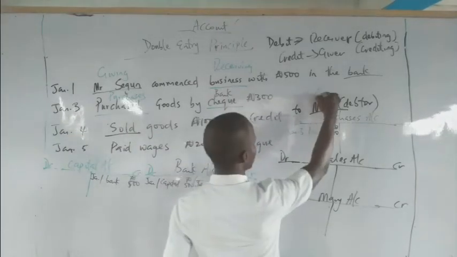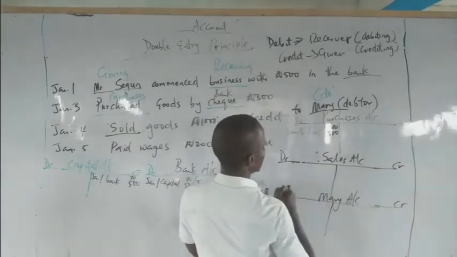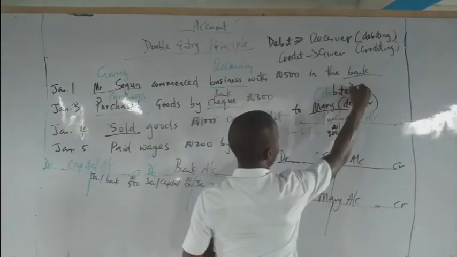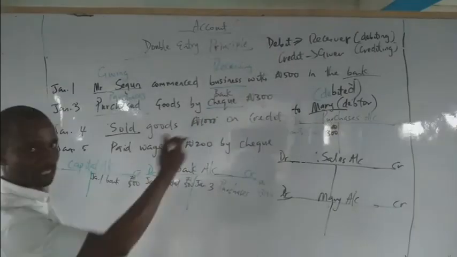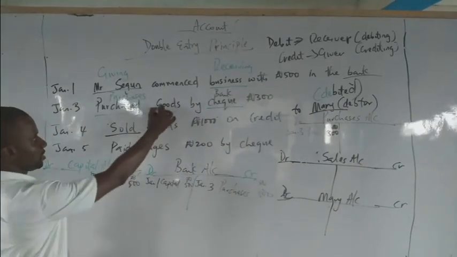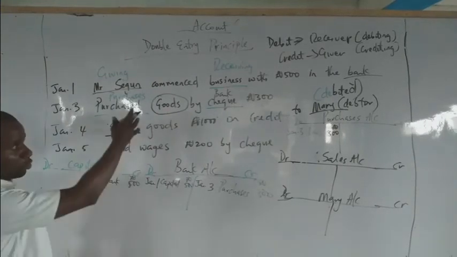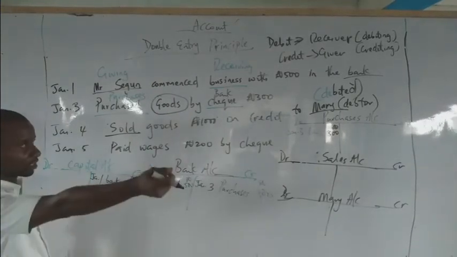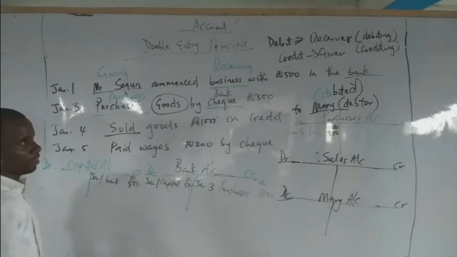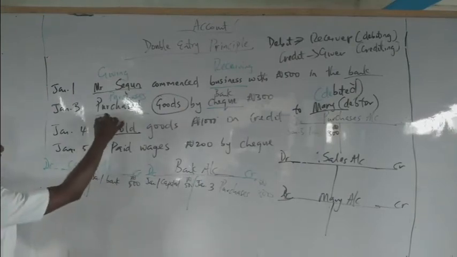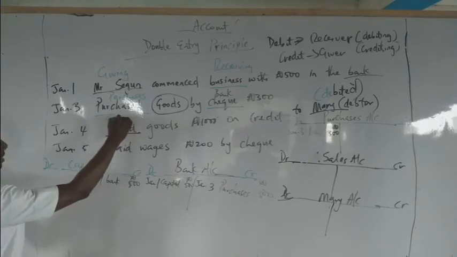So Mary will be debited. Why will Mary be debited? Because Mary is the customer that is receiving value in form of goods. We are not told the nature of the goods, whether it's tomato or whatever, but we are told goods. So it is receiving value. Now, who is giving value? The business is giving value in form of goods, so it will be credited.